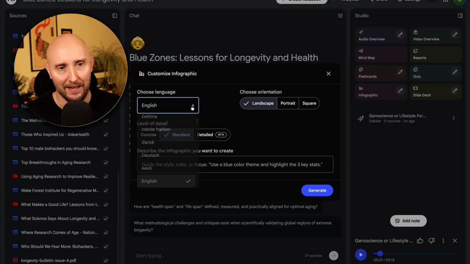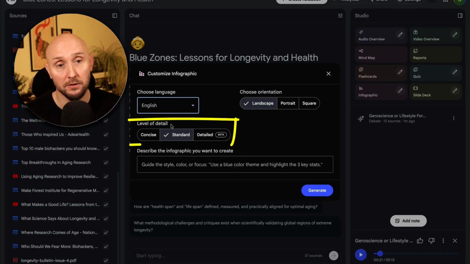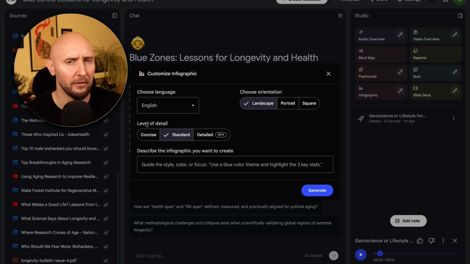So first of all, I can select my language, landscape, portrait or square. Let's stick with landscape. Then here you can even choose the level of detail. So this is also new for the infographic feature. This infographic feature did come out a few days ago, but since then they've also added this level of detail to it too. So this tool is evolving rapidly. So here you have the option to create a concise infographic or something very detailed or something in the middle. I'll create a couple of different ones to show you, but first of all, let's go with the standard, just to see what it comes up with in terms of content in our infographic for the standard level of detail.